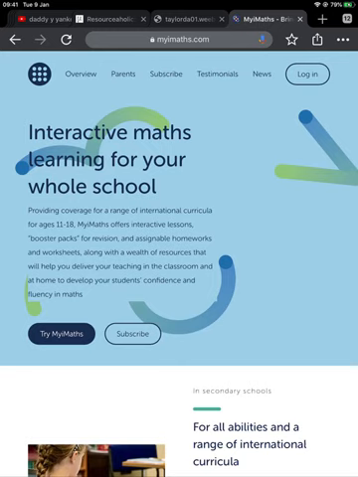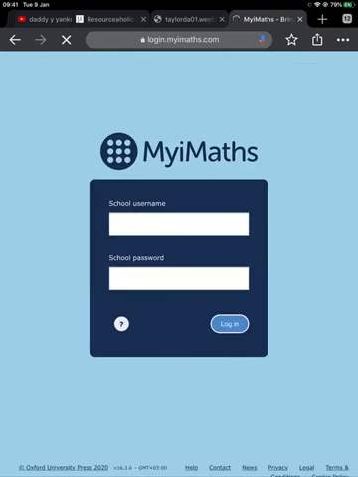Hello students, I'm just going to address some of the issues that some people have been having with Myimaths with regards to login, but mostly with regards to actually redoing a homework if you're not happy with your grade or your mark. So firstly, just make sure that you are logging in correctly.